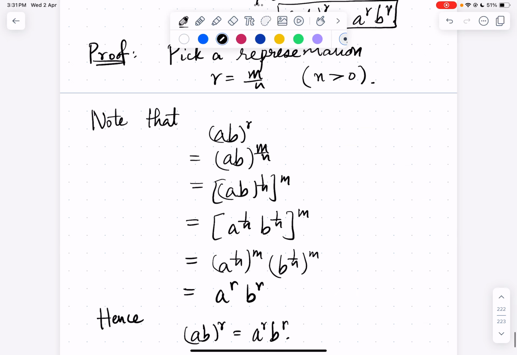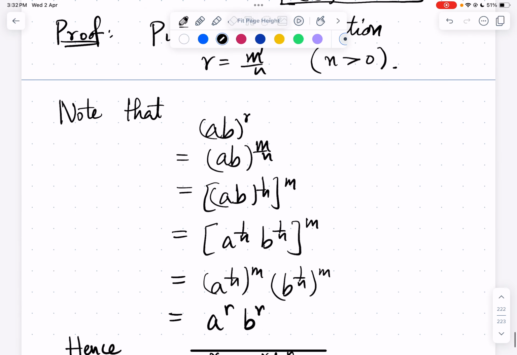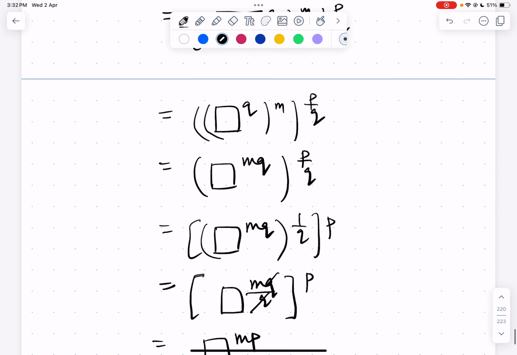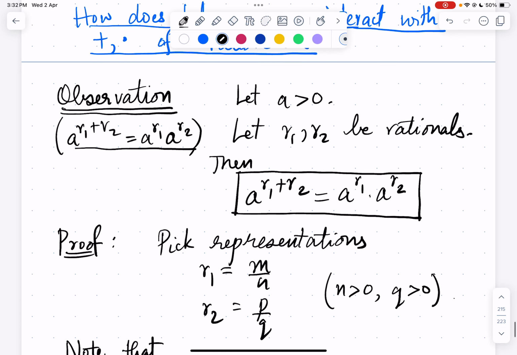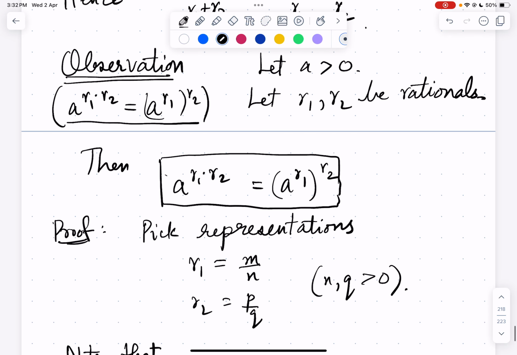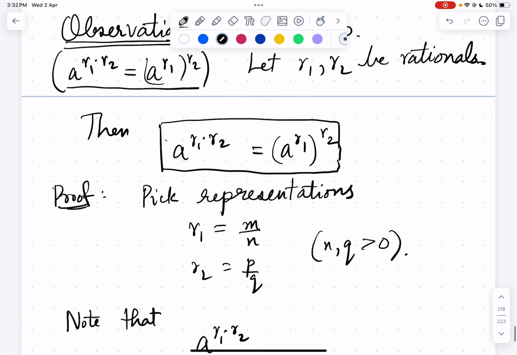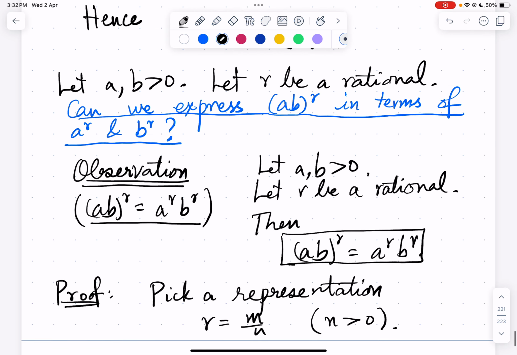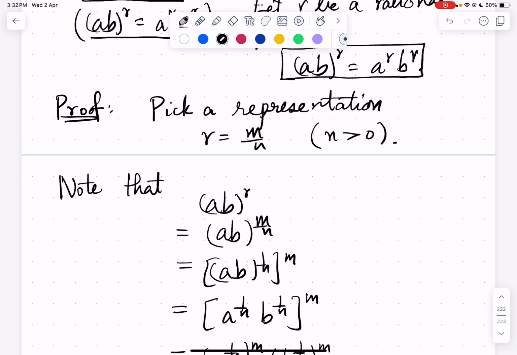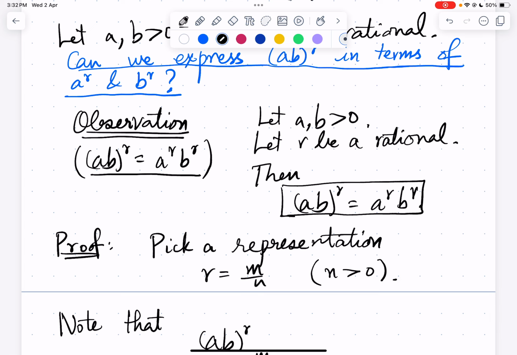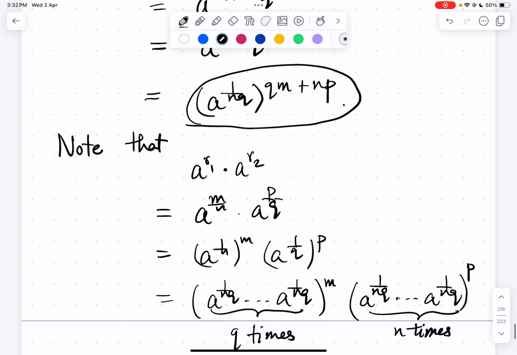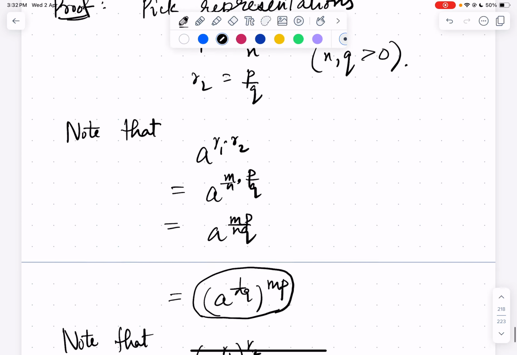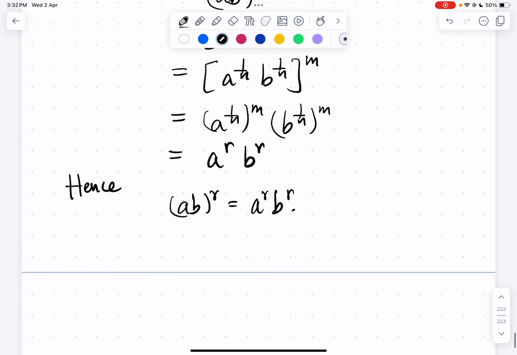So these are the basic properties of taking rational powers of a positive real. a^(r1+r2) is a^r1 times a^r2. a^(r1 r2) is (a^r1)^r2. And finally, (ab)^r is a^r b^r. Here the bases a, b are always considered to be positive reals, and the powers are always considered to be rational numbers. So these are the basic properties of taking rational powers of a positive real.